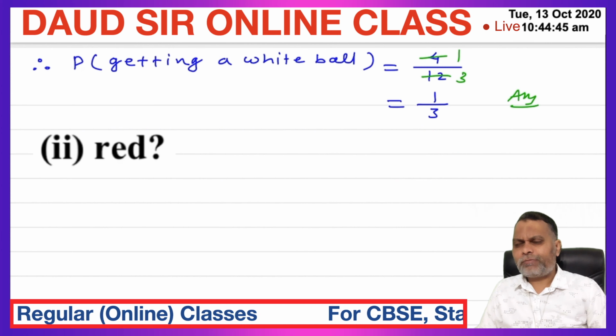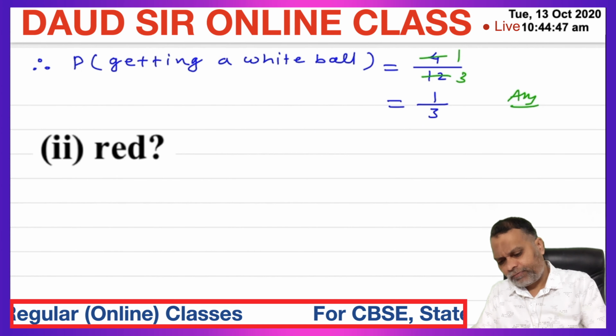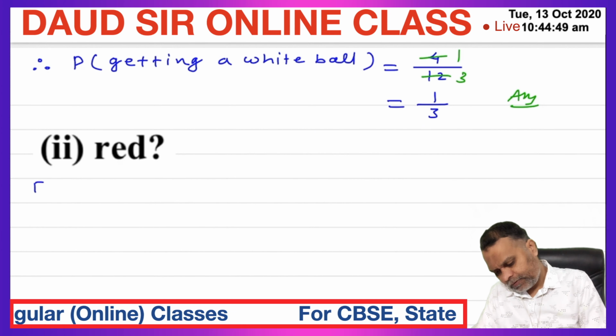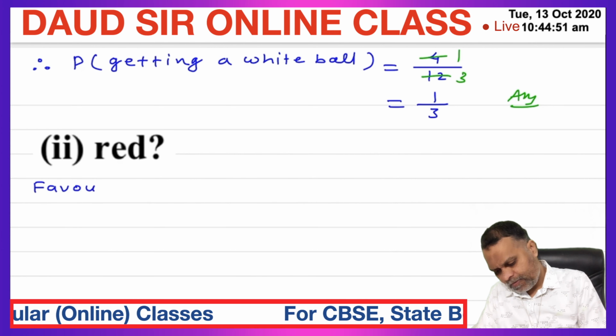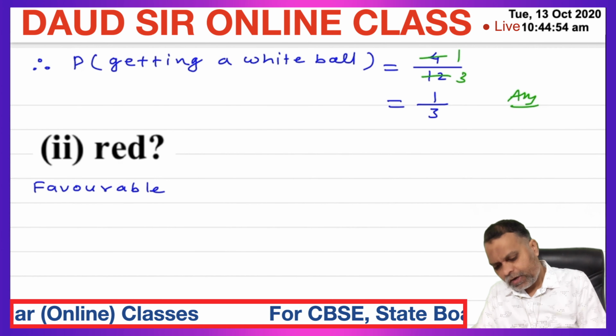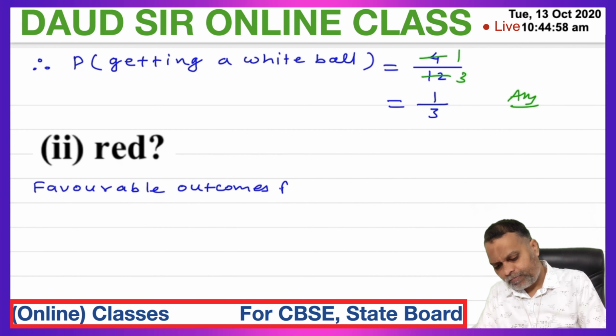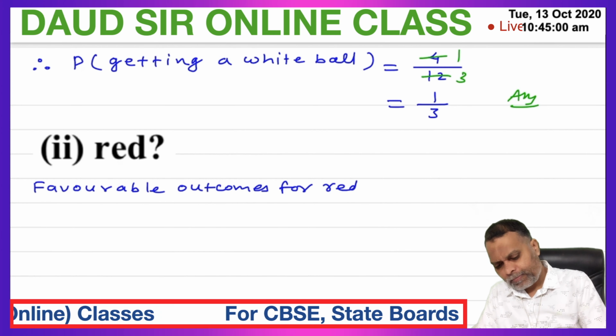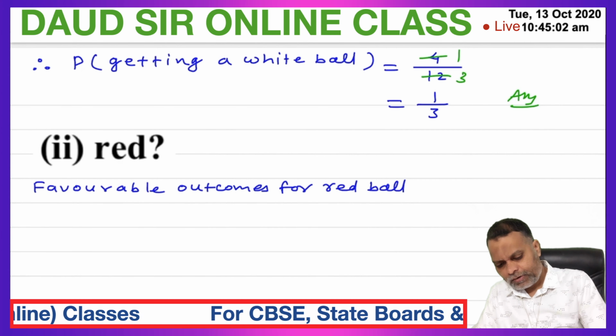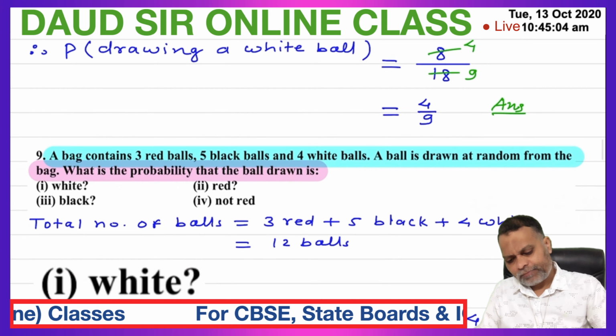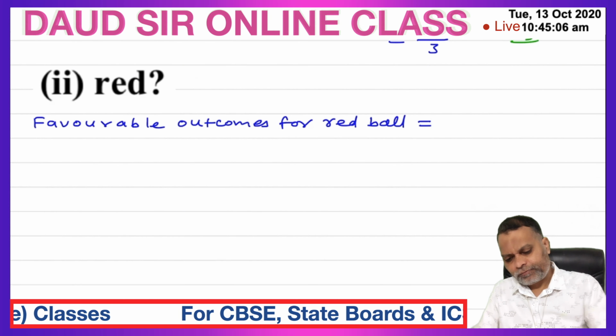Red ball. What is the probability of getting a red ball? So favorable outcomes for red ball. How many red balls in the bag? 3.